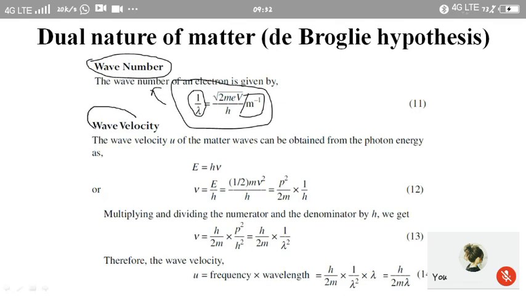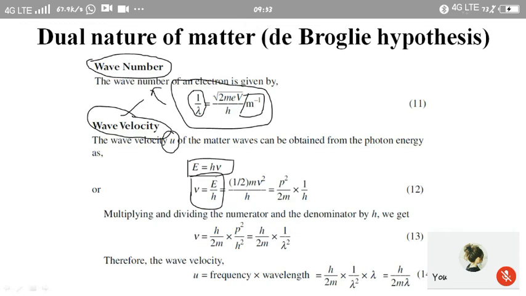Next one is wave velocity. Now if it is a particle, then v is the velocity of the particle. But if we consider the corresponding wave, that wave also will be in motion along with the moving particle. So we have to consider the wave velocity. Now if we assume that u is the wave velocity of the matter waves, we know that E is equal to h nu. According to Planck's quantum theory, the energy of the photon is given by E is equal to h nu, from which we get nu is equal to E by h.